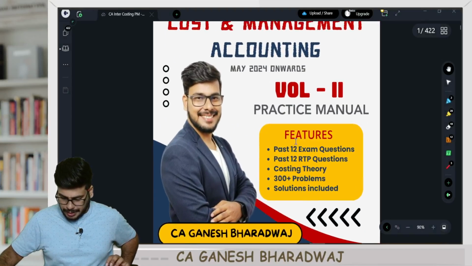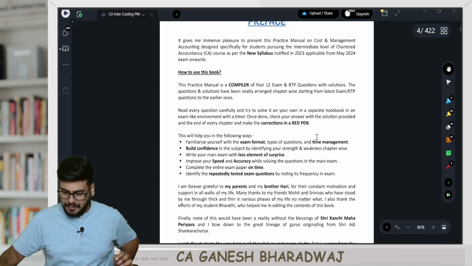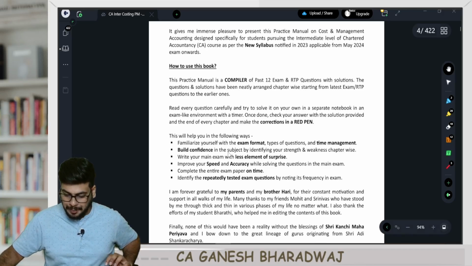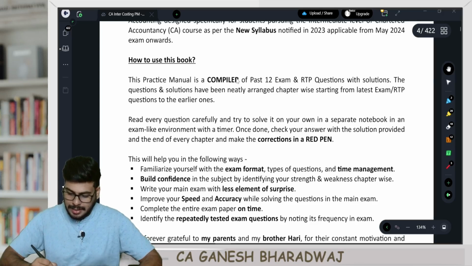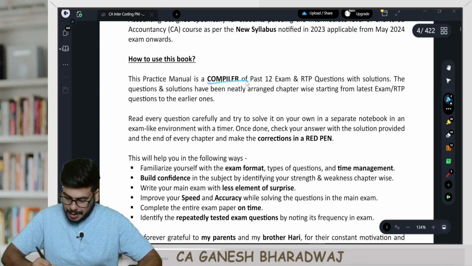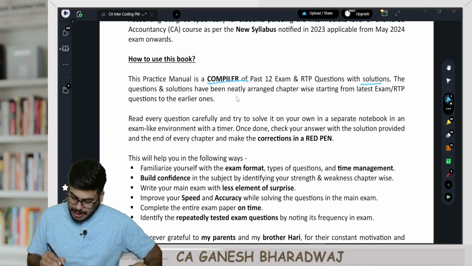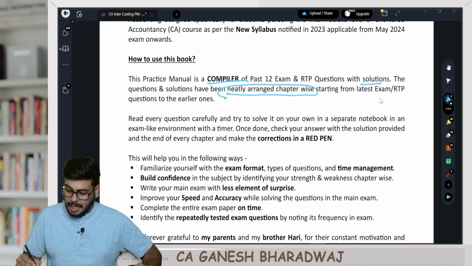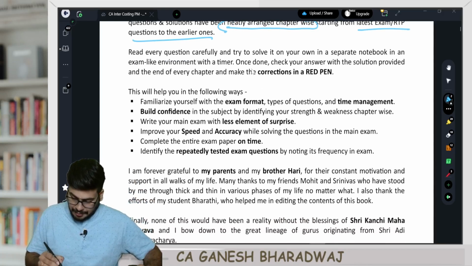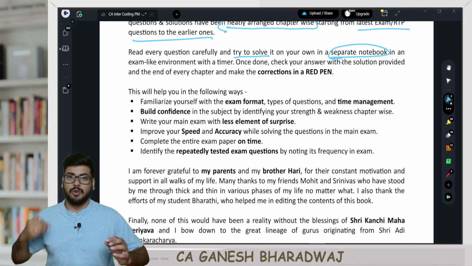Now, look at this. Here, first in the preface section itself, I have clearly mentioned how you should be using this book. This practice manual is a compilation of past 12 exam and RTP questions with solutions. The questions and solutions have been neatly arranged chapter wise, starting from the latest exam or RTP question to the earlier ones. So read every question carefully and try to solve it on your own in a separate notebook. So please have a separate notebook and try to solve it.